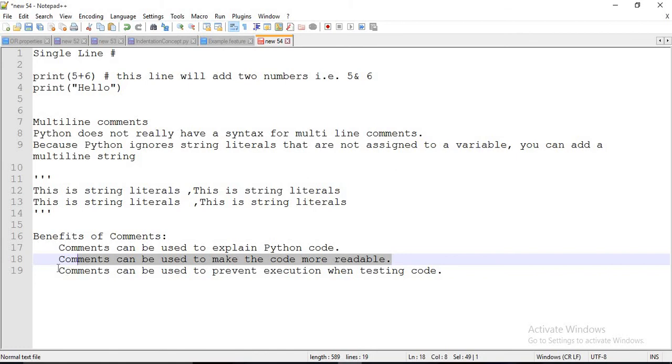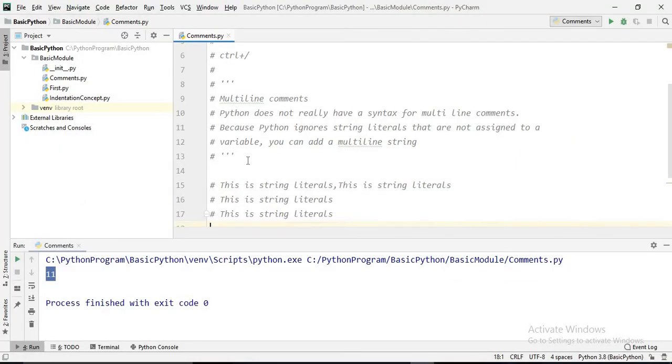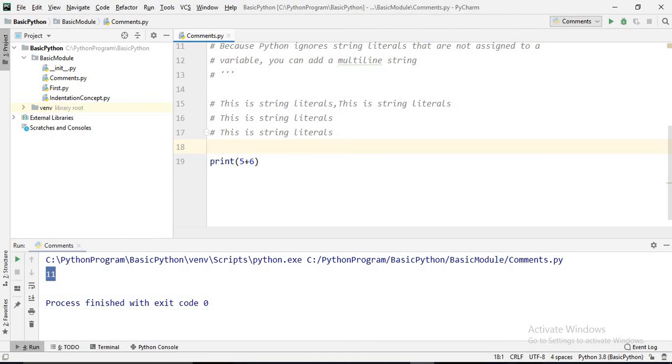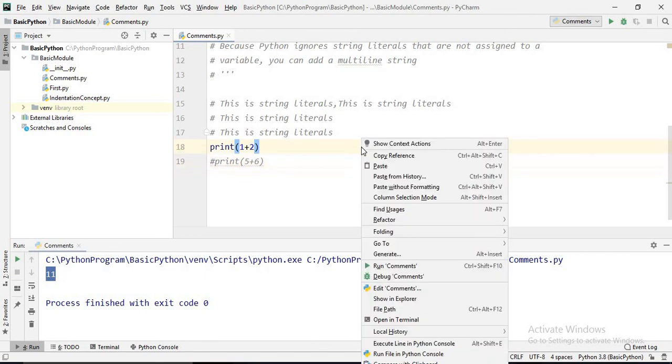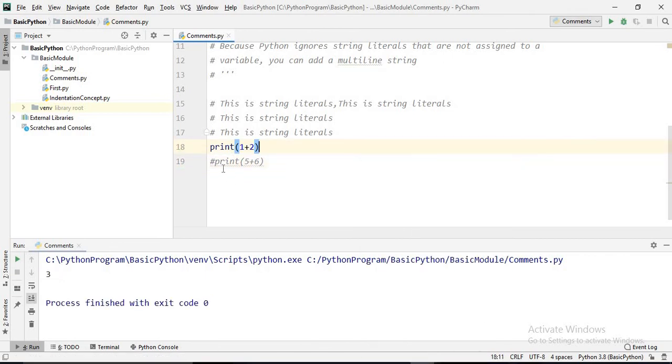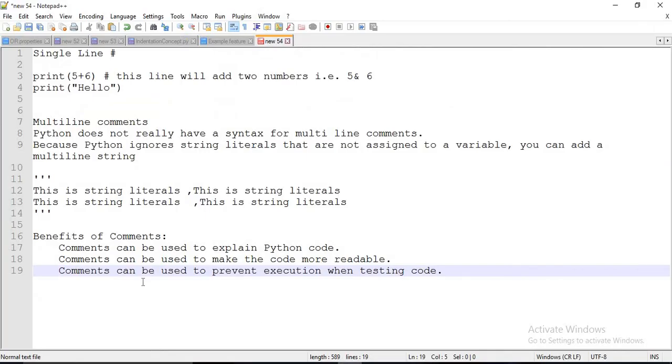And the last one, comments can be used to prevent execution when testing code. Let's suppose we don't want to execute one line. We want to execute print 1 plus 2, and this other line we don't want to execute, then comment it and execute. So this line will not be executed. So the third point says comments can be used to prevent execution when testing code.